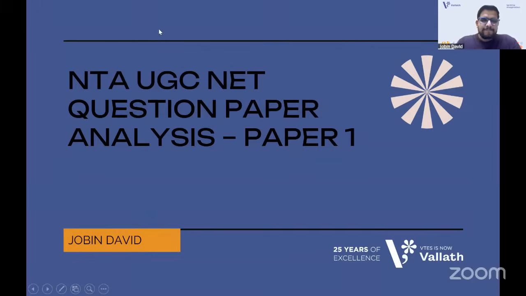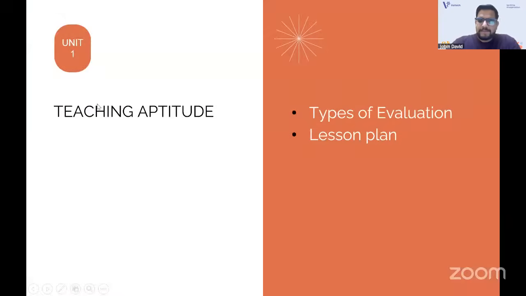Good. The first unit in Paper One was teaching aptitude. Questions came from types of evaluation, and students told me some questions were asked from the lesson plan. Teaching aptitude is basically easy because you have basic ideas about the teaching part. I also heard there were questions from digital initiatives, which we can include in teaching aptitude as well as in ICT.